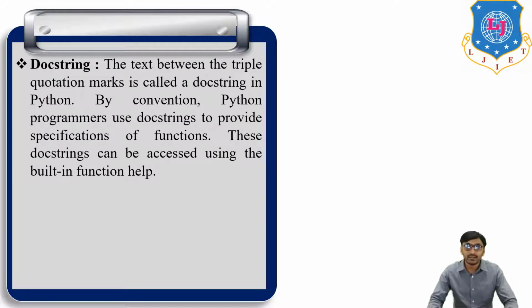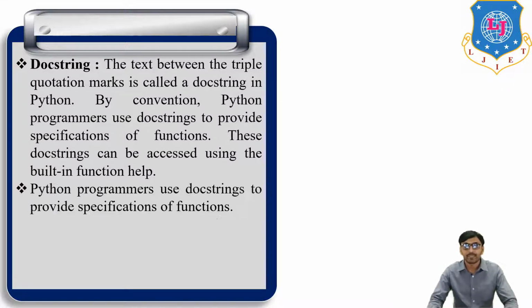So in Python, whatever text is between triple quotes, triple single quote or triple double quote, is a docstring, and it can be accessed using the built-in function help.